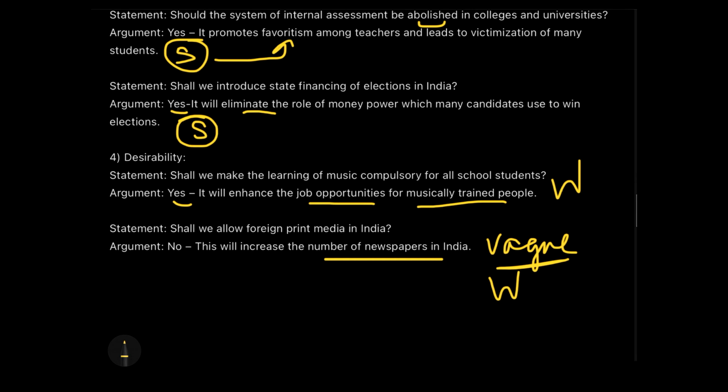So what we take forward from this session today is that we should avoid all those arguments which violate well-accepted truths and norms, violate the laws of our country, or are based on an individual's opinion, and also those which, in the screening, are not properly related. And if we find their predictability is less, their probability is less, and they are also not desirable in terms of what we just did, not doing a greater good to the people, all of these fall into the category of weak arguments.